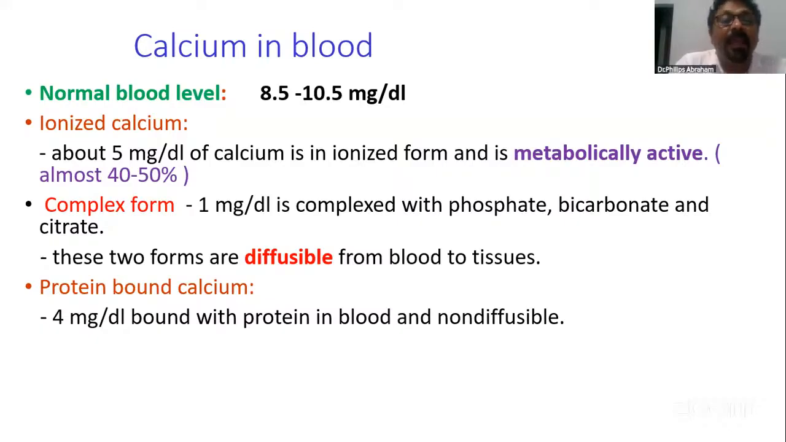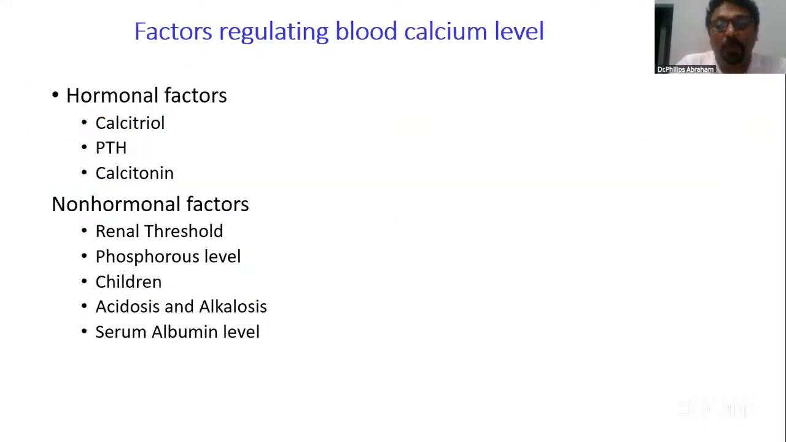And then say, how is it maintained? At least you should enlist it. We have hormonal and non-hormonal factors. Please note that. Hormonal: calcitriol, PTH and calcitonin. Non-hormonal factors, as I said: acidosis, alkalosis, serum albumin, and any proteinuria condition decreases it. Children will have more. And calcium level depends on the phosphorus level. Important: renal threshold is around 10. So these are the non-hormonal factors. Write that and explain as per the marks for the question.